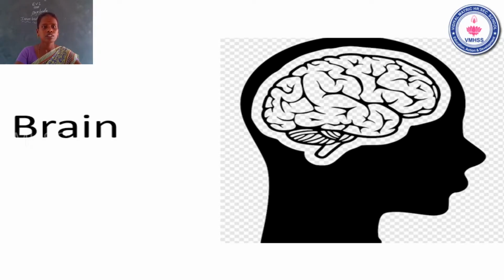Now I will say one example for you. Suddenly dust comes near your eyes. Suddenly you close your eyes. Why? Do you know the reason? Because brain is the message center. உன் கண்ணுக்கு தூசி வரப்போது உடனே நீ என்ன பண்ண? கண்ணை மூடுன. யார் மெசேஜ் சென்ட் பண்ணுவா? The brain. Okay?